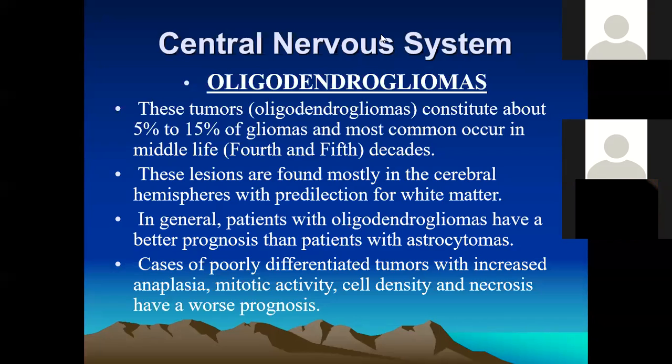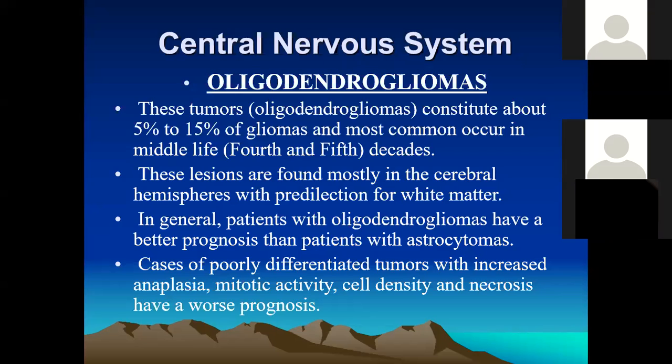Hello, assalamu alaikum. So now we can discuss the tumors arising from the oligodendrocyte. They are glial cells. These tumors are oligodendrogliomas, and they constitute about 5 to 15% of the gliomas. Most probably they occur in 50% of the cases out of 65%.